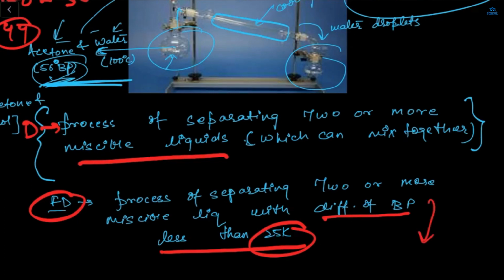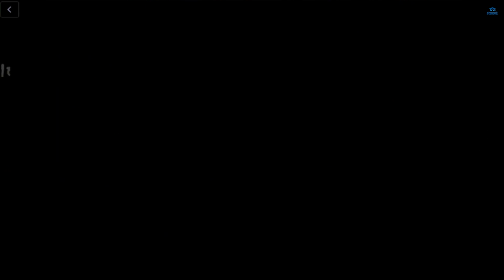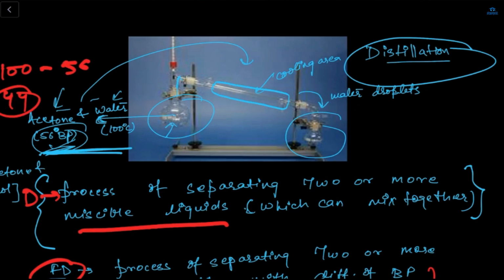The difference is, one more thing is there in the fractional distillation, but in this distillation, the liquid goes directly from the beaker to this cooling area, and then the water droplets collect in the next beaker.